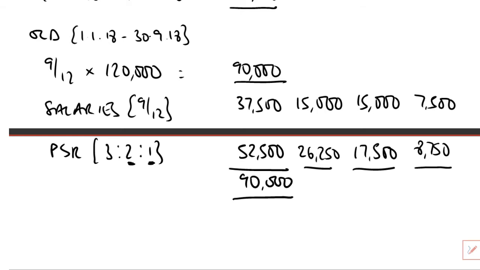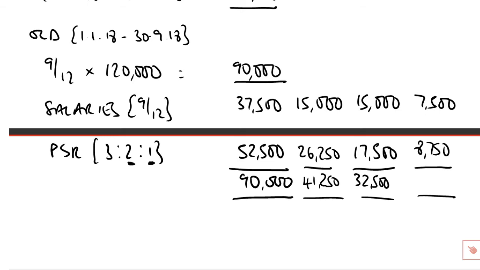What therefore have we now got? We have got, for partner A, which is up to his date of cessation, of course, 15,000 plus 26,250, what's that, 41,250. Partner V, 15 plus 17,500, 32,500.